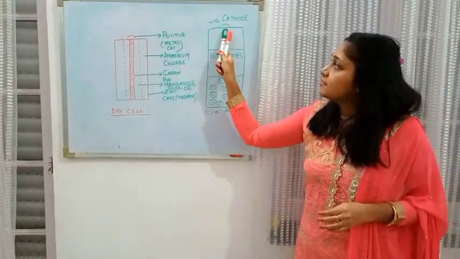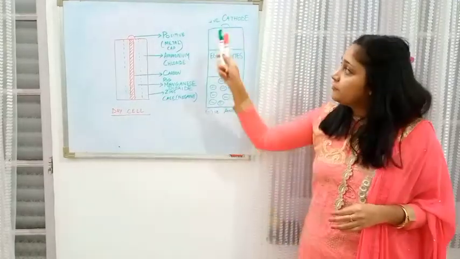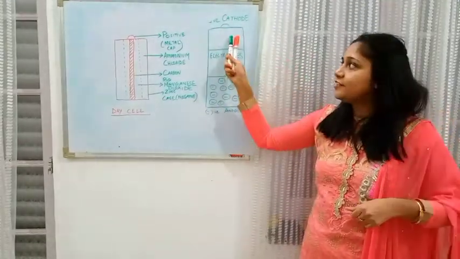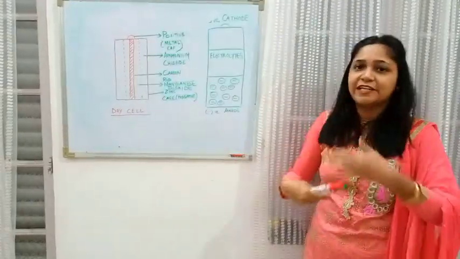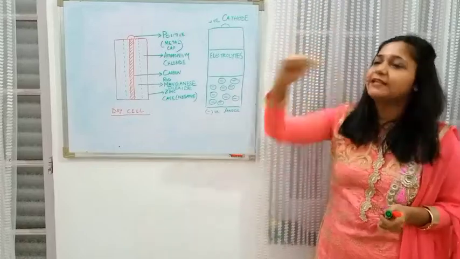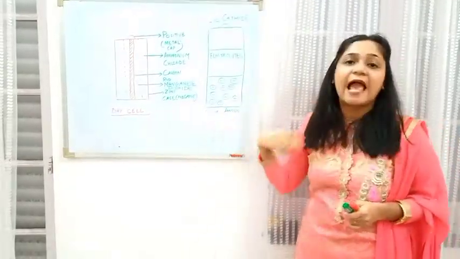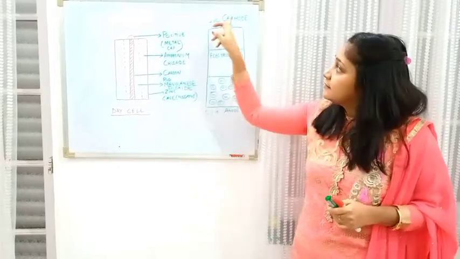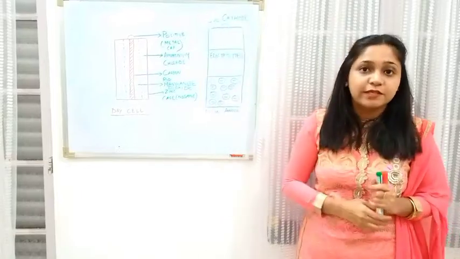Why positive? Because here there is deficiency of negative charges. So if there is no negative charge over here, then it will be what? Positive. And here, since it is more negative charge, then it is what? Negative. So this is the negative terminal, or it is also known as the anode. And this is the positive terminal, which is also known as the cathode.